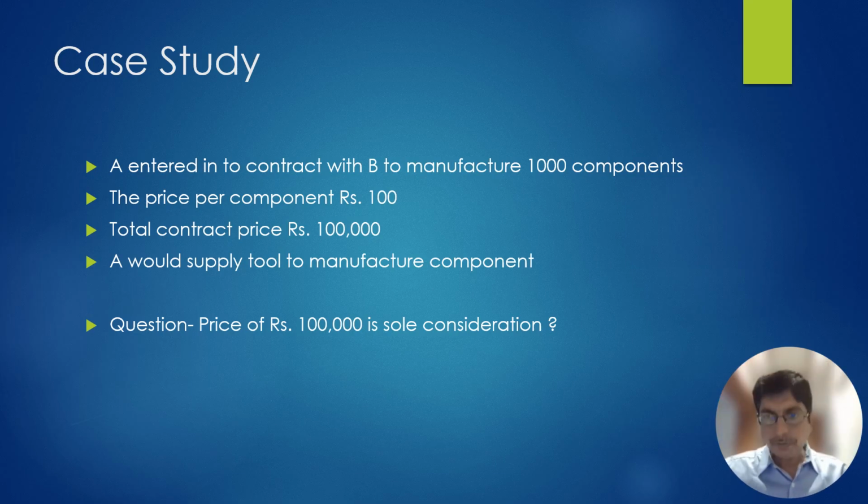The whole setting of the contract is that only if you provide the tool, I will manufacture the components. What A is doing is making available the infrastructure for B to manufacture those components. So it is a condition to the contract and not consideration in the contract. No deemed value is to be added in the price of the component.